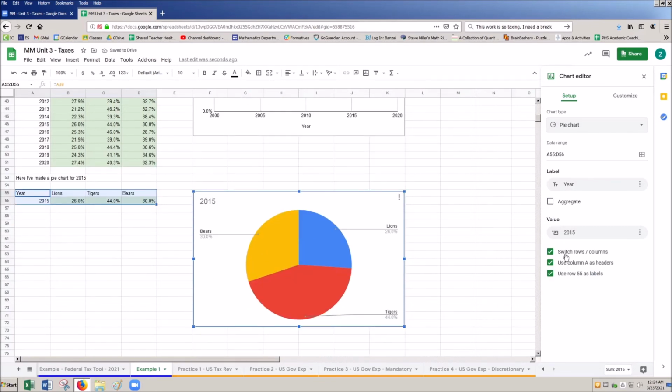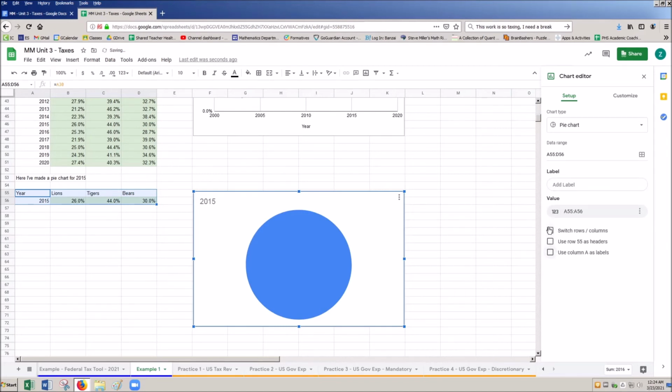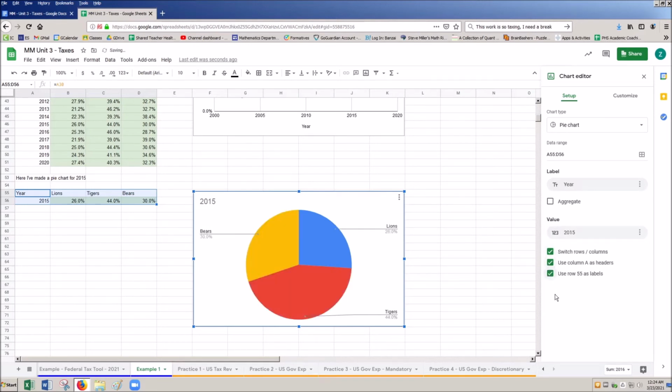One of the things that can happen, depending on how your settings are set up, is that it could have the row and column switch not selected, and we could also have the row and column labels not selected. So we want to make sure we do have the right data, and it's pretty quick and easy in terms of doing that. You just select here or don't select here, and then we're going to use these headers right here. So I want a column header, which is the year, lions, tigers, bears, and then I've got the actual year here, and that's my actual data.